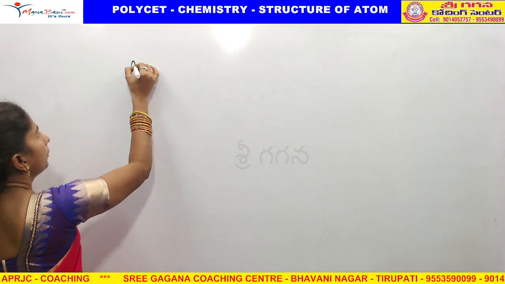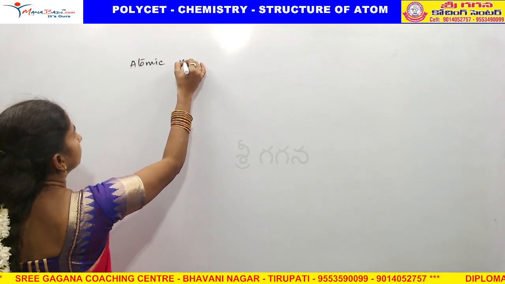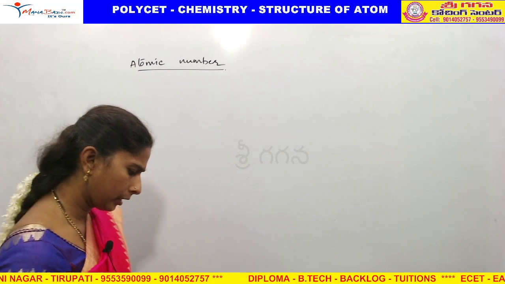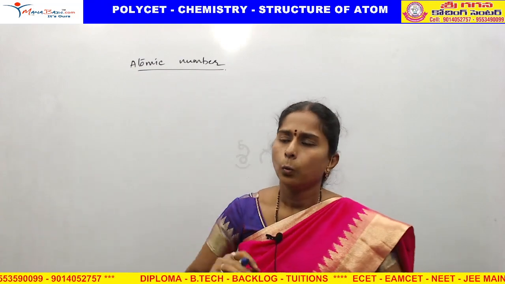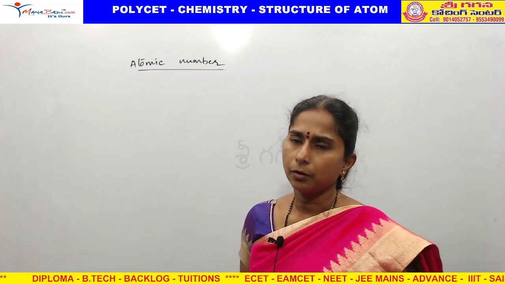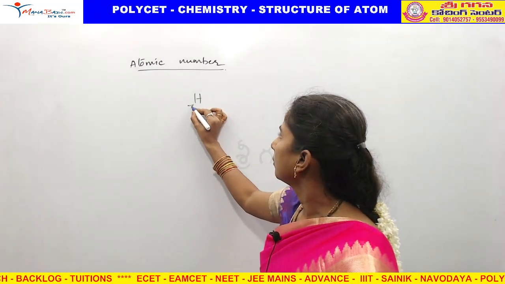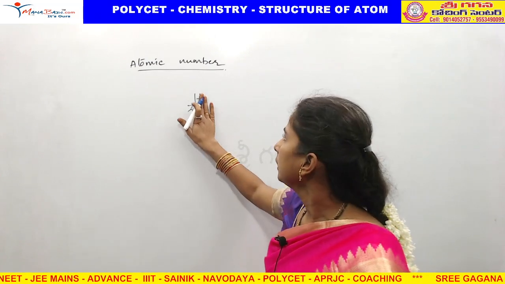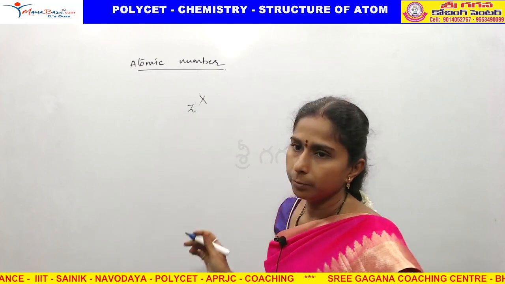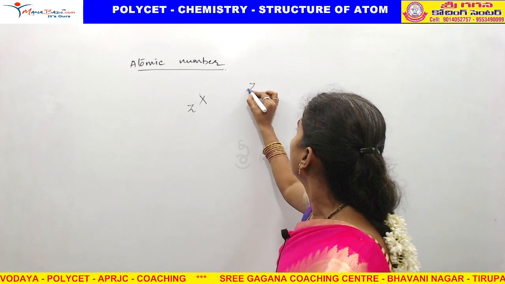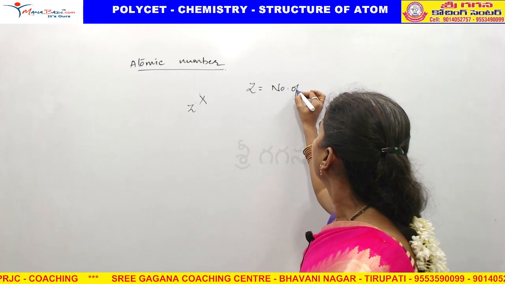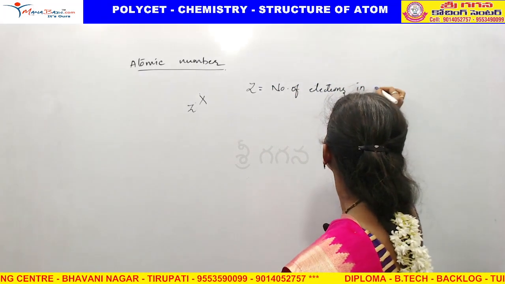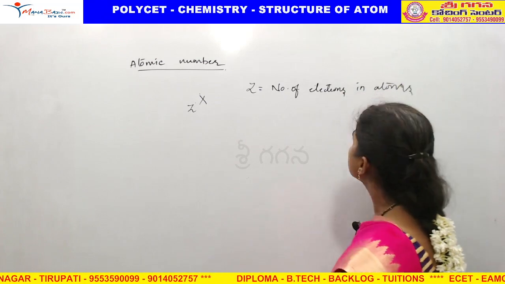After that, atomic number. Every element, from hydrogen to the 118 elements, whatever element you take, has an atomic number, which we indicate with Z. Z is the atomic number, and the atomic number is equal to the number of electrons in an atom.